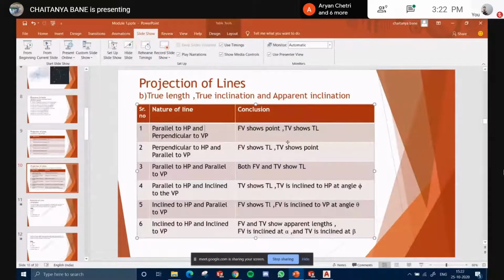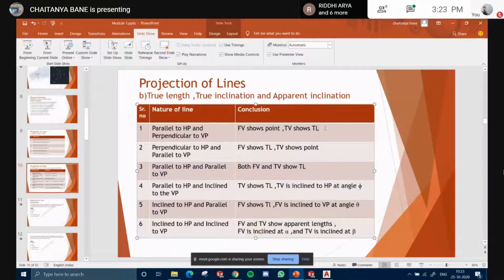Parallel to the HP, make a line, perpendicular to the VP. The front view, if you view it from the front, will show a point. Correct? And if you look from the top, it will show the line, TL, the true length.